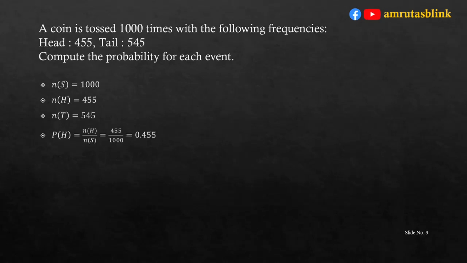Hence, probability of getting head is equal to n(H) upon n(S), that is 455 upon 1000, which is equal to 0.455. Similarly, probability of getting tail is equal to n(T) upon n(S), is equal to 545 upon 1000, which is equal to 0.545.